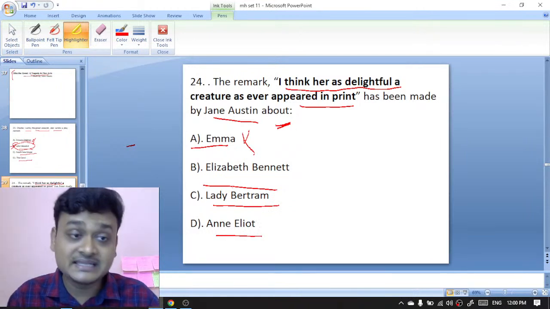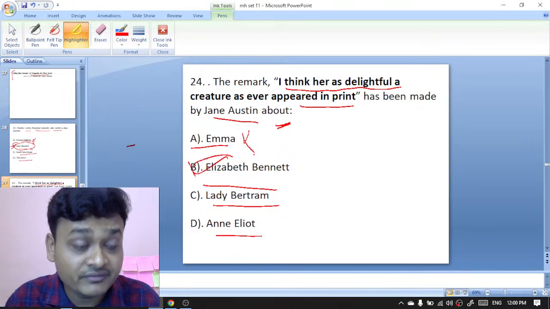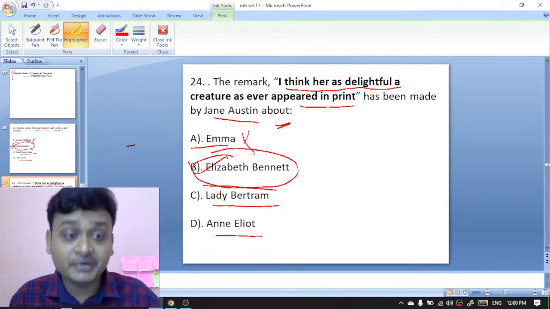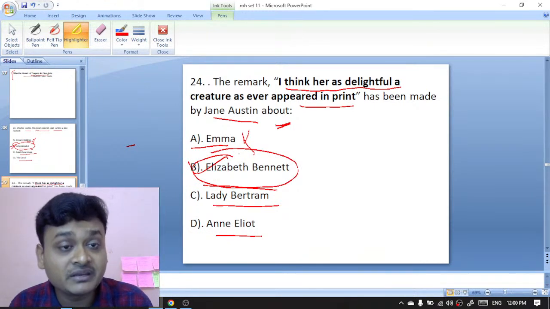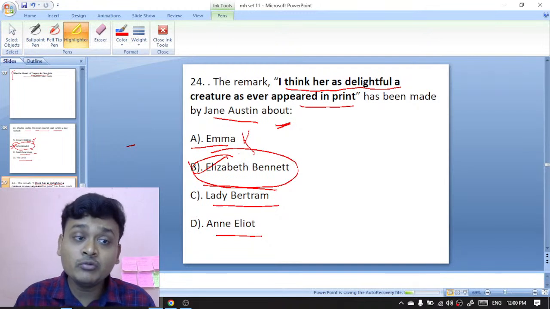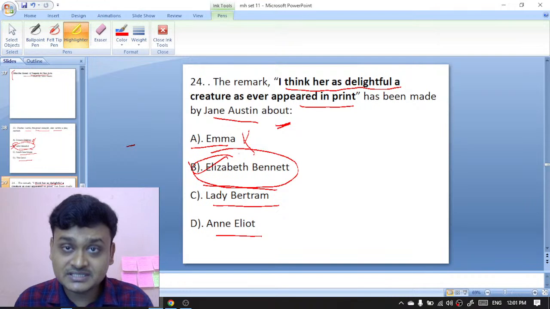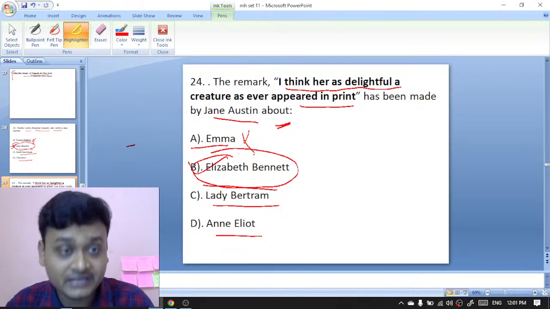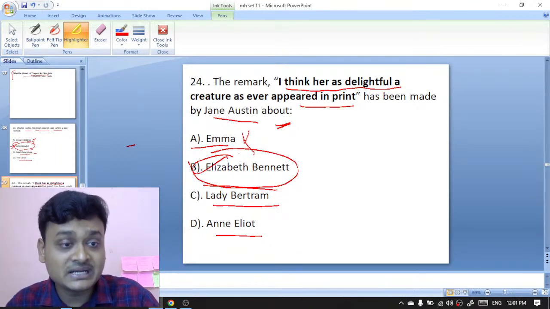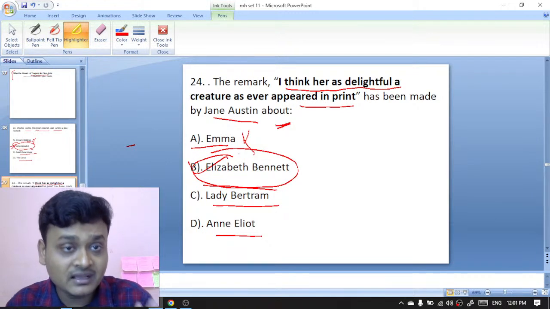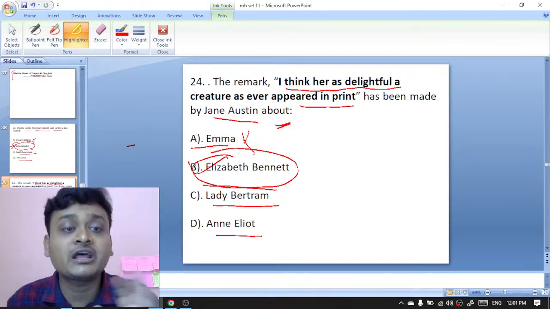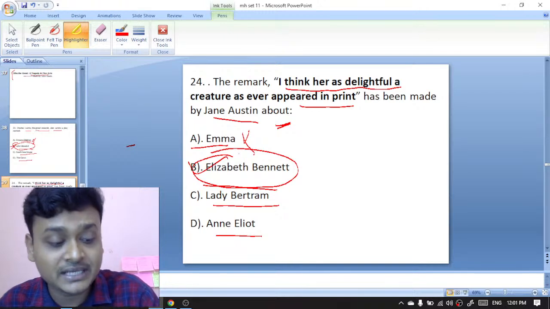So the right option is Elizabeth Bennet, who represents prejudice in the novel Pride and Prejudice, whereas Pride is represented by the character Darcy, the main protagonist. Jane Austen is talking about Elizabeth Bennet by this line, "I think her as delightful a creature as ever appeared in print." So here B is the right option.